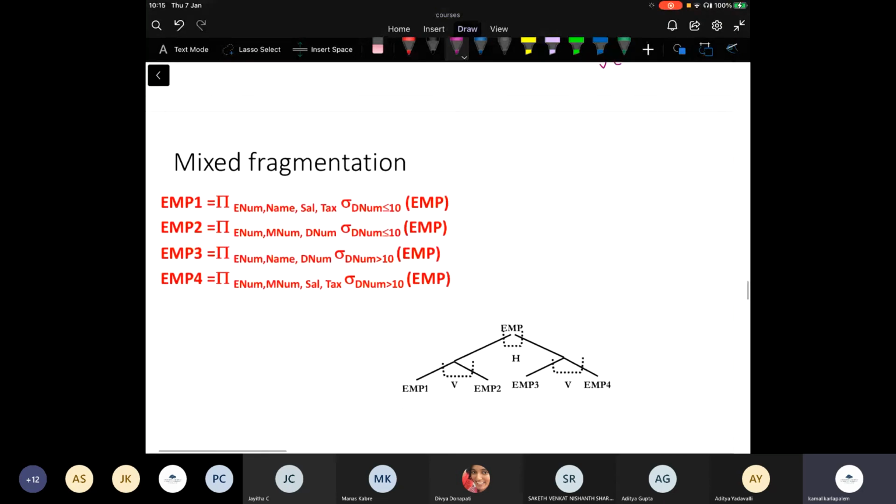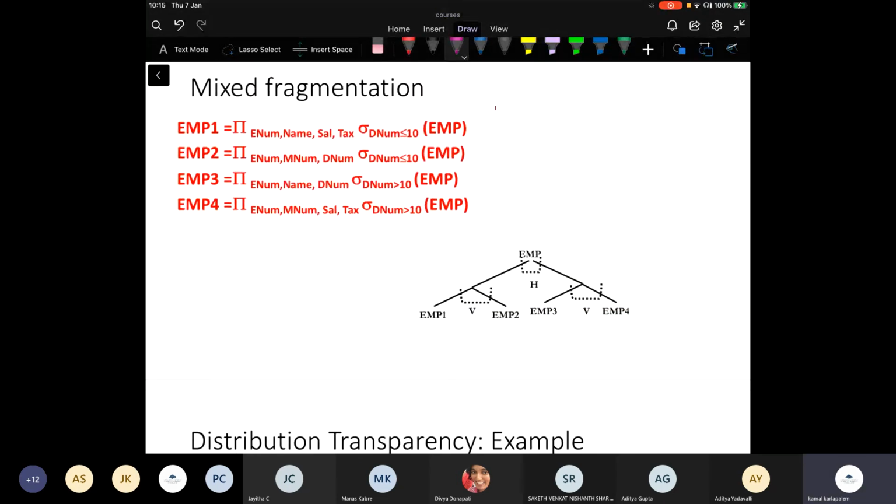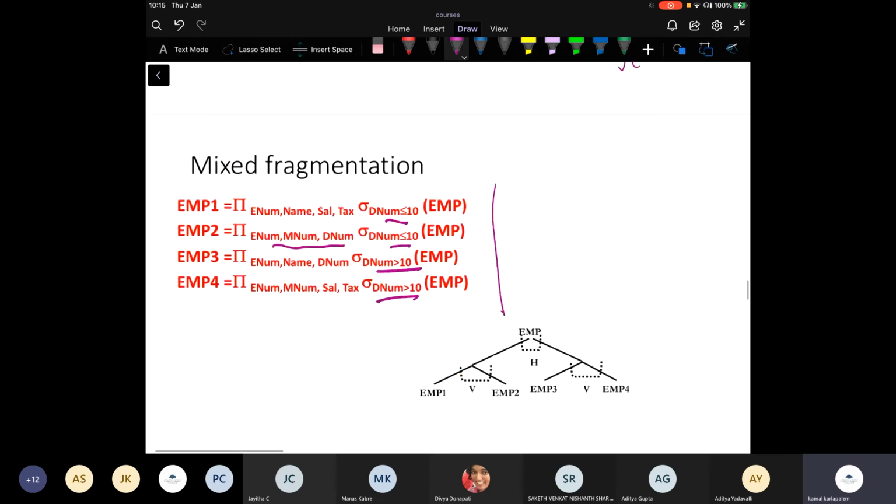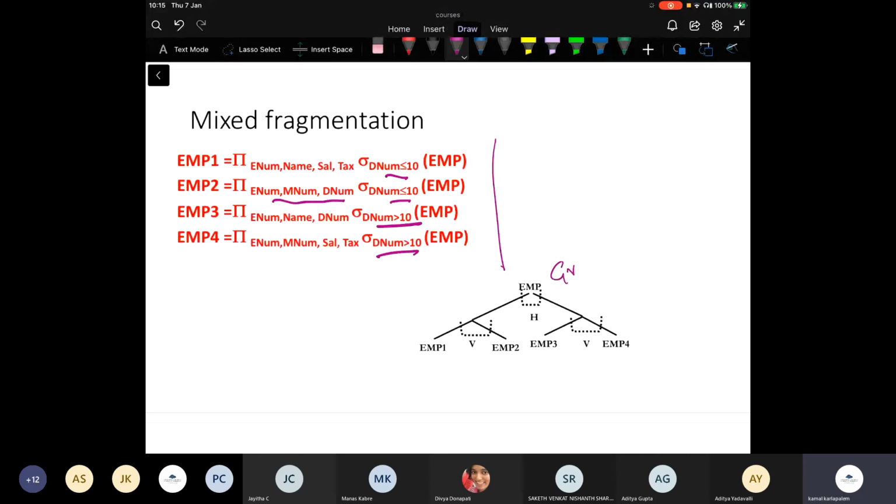So let's look at an example, right? Here is a mixed fragmentation. Employee 1 with employee number, name, salary, tax with department number less than or equal to 10, and the remaining attributes with department number less than or equal to 10. And here it is department number greater than 10. If you look at the corresponding fragmentation tree, this is the global relation. First you perform the horizontal fragmentation where dnum is less than or equal to 10 and dnum is greater than 10.